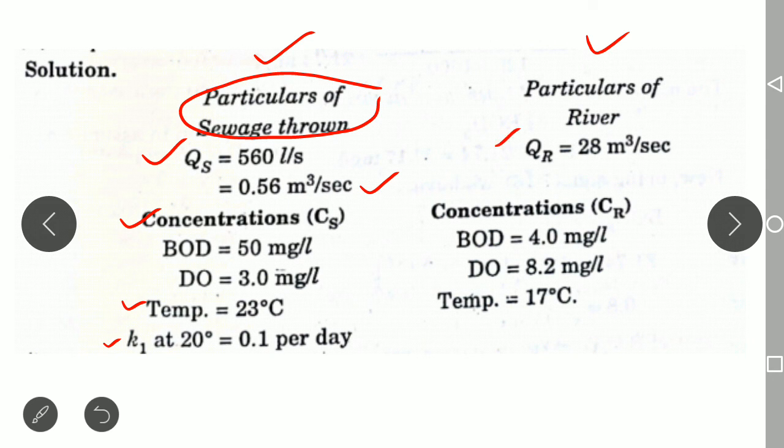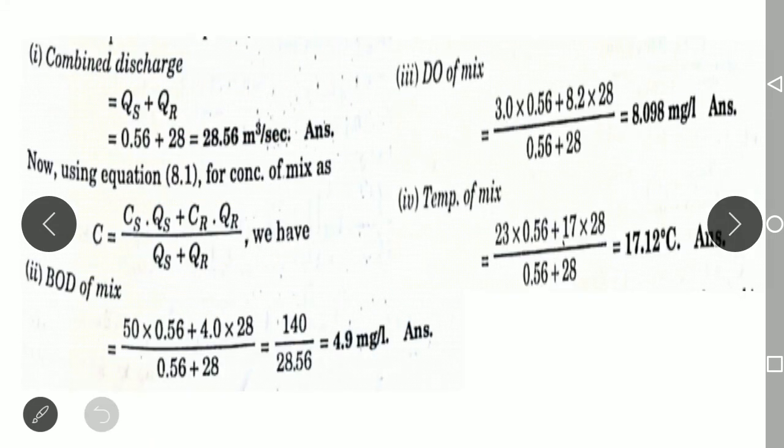The quantity of the river has been given, it is 28 meter cube per second, and the concentration: what may be the BOD of the river, what may be the DO of the river, and the temperature of the water which is flowing in the stream. So these are all the given data you have written in a separate manner for the sewage and the river. So now the only thing left is the calculation of the concentration of the mixture.